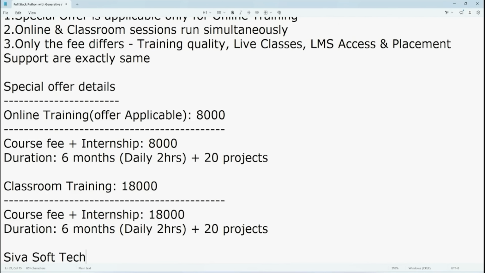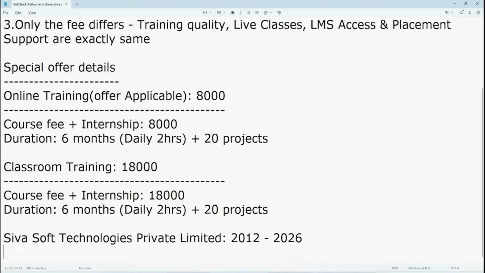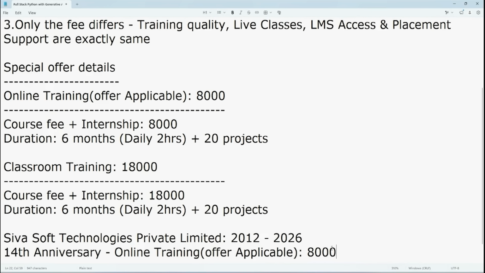SIVASOFT Technologies Private Limited started in 2012, and now it is 2026, so we are celebrating our 14th anniversary. Because of this, we are providing a special offer, but it is applicable only for online training.